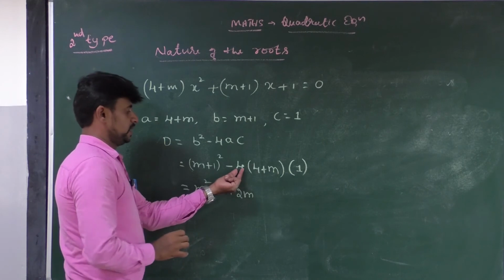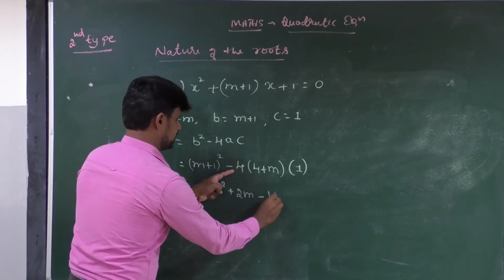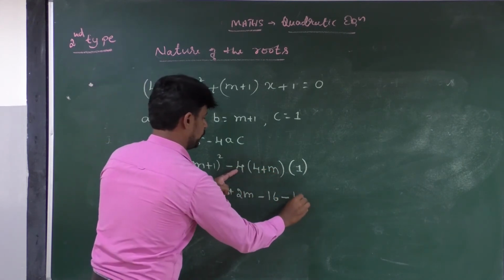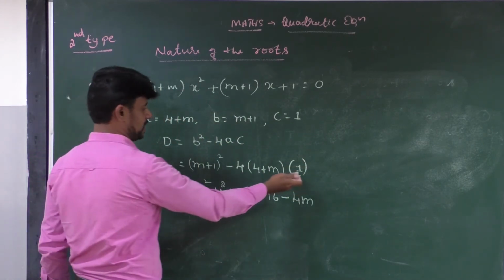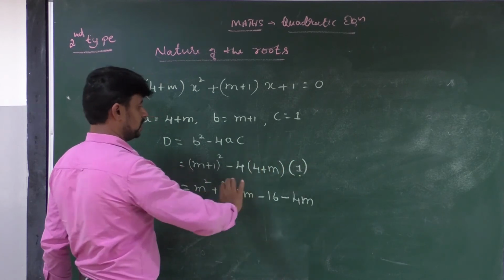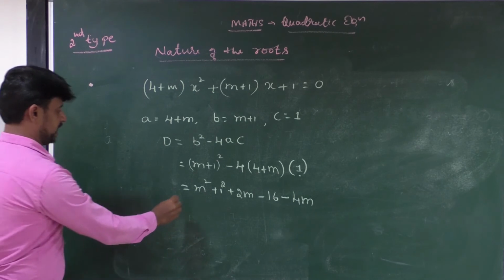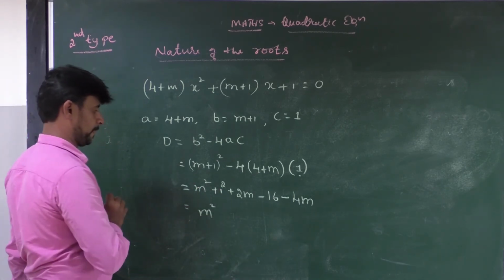Finish. Next, here you have to multiply these two. Minus 4 fours are 16. Minus into plus, minus. 4 into m, 4m. Here 1 is there, it is neglected, because if you multiply this 1 to the whole term, you will get 4 into 4 plus m. That's why. Okay, in the next step, that is equal to m square.